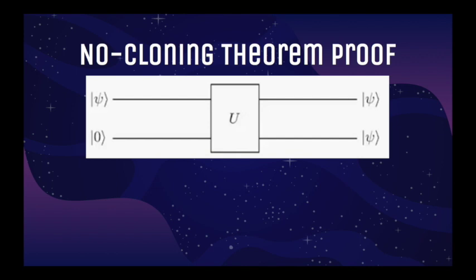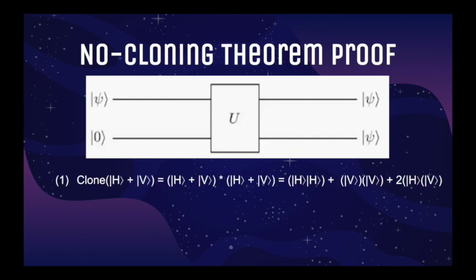Let's say our quantum state is a state of a photon that is in a superposition of traveling horizontally and vertically, created by using the polarization idea we talked about. So we want to clone this superposition. We want to clone horizontal state plus vertical state. After the cloning, we got two of these states, which means we got a horizontal state plus a vertical state, and then as we have one more of these, times horizontal state plus vertical state again.